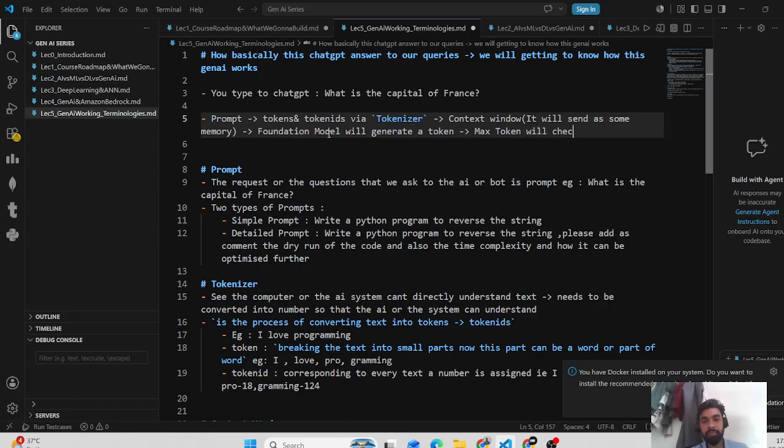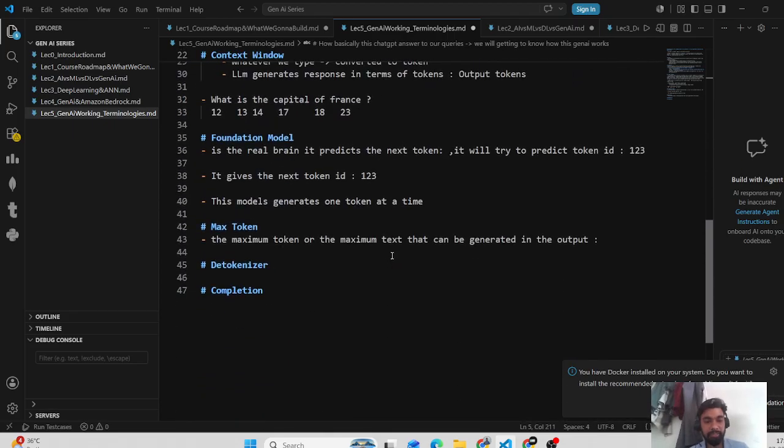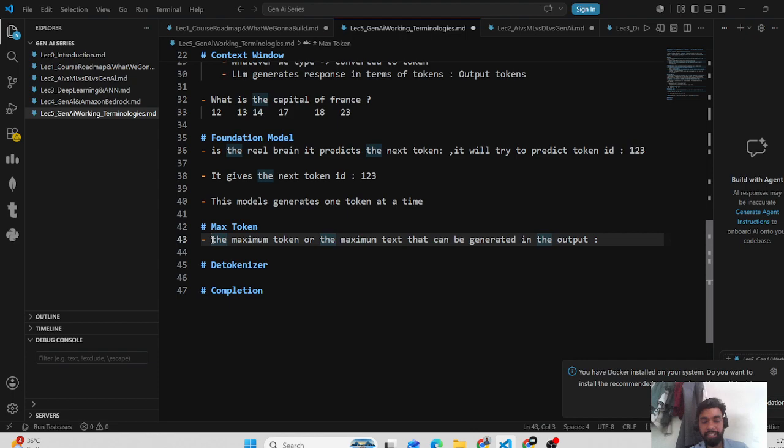What will it check? Whether the output has reached the maximum limit or not. Got it? Now, after this token ID has been generated, this is predicted as the next token. Max token has not been reached till now. Let's say the max token limit was 700. So it has not reached the limit, so the output will be generated.